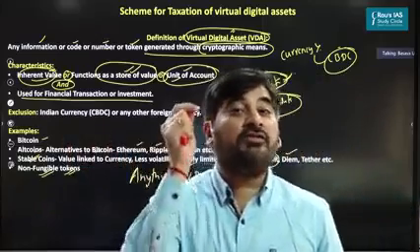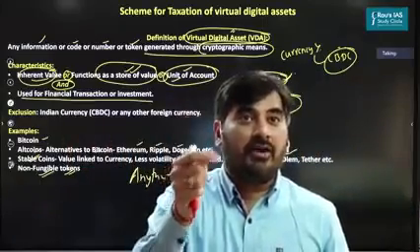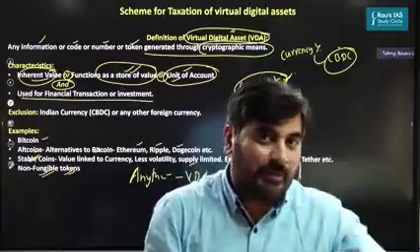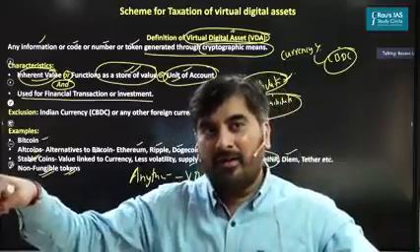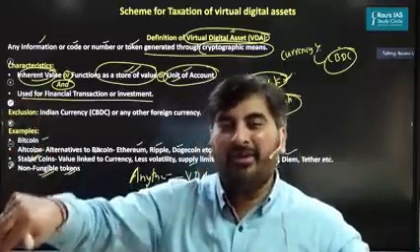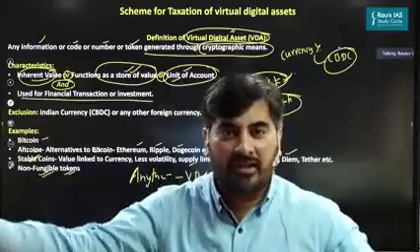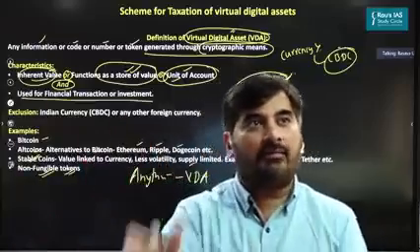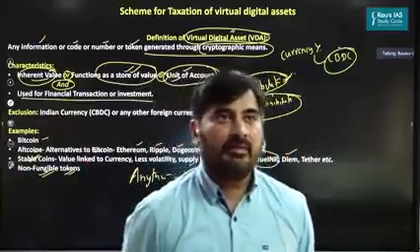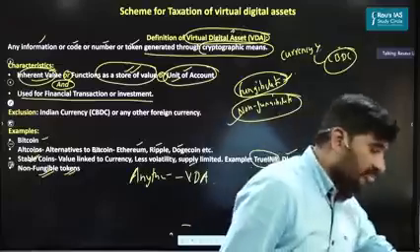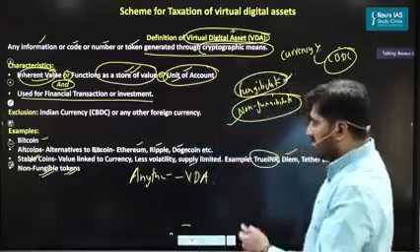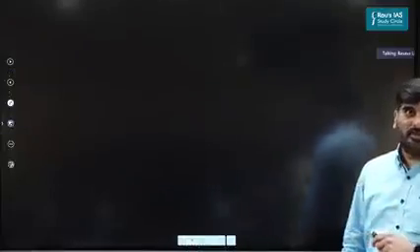Can you see the foresight of the government? The government has ensured that not just the present crypto assets, but even future crypto assets that may come into being because of technological advancements will be considered virtual digital assets. So this is virtual digital assets. Now let's understand how we are going to tax the virtual digital assets.